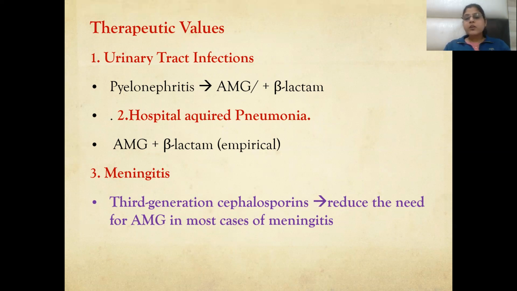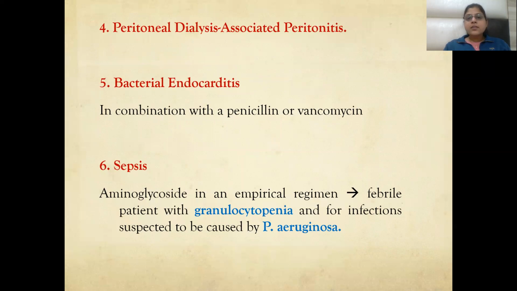In meningitis, third generation cephalosporins reduce the need for aminoglycosides in most cases. In peritoneal dialysis associated peritonitis, gentamicin is effective. In bacterial endocarditis, it is used in combination with penicillin or vancomycin. In sepsis, an aminoglycoside is an empirical regimen, in a febrile patient with granulocytopenia and infection suspected to be caused by Pseudomonas aeruginosa. Gentamicin is effective in sepsis.